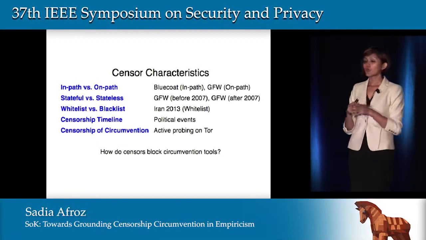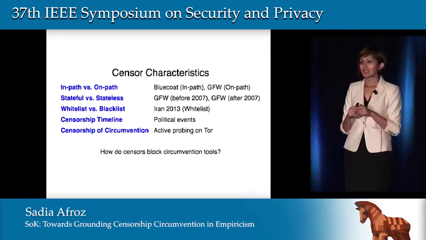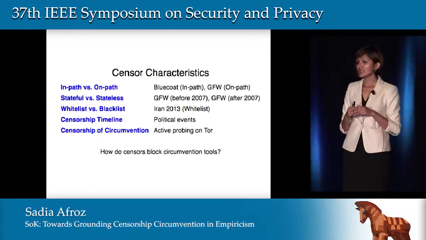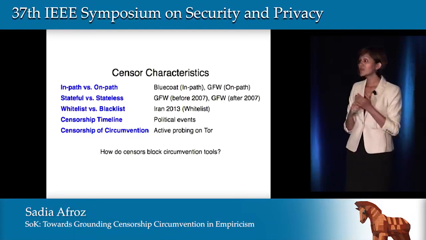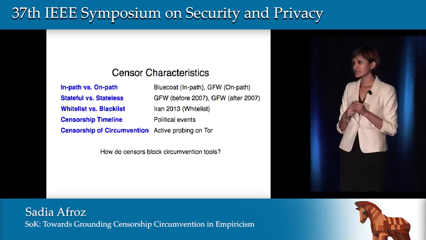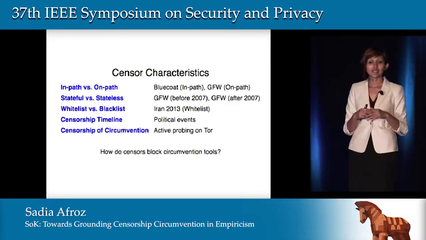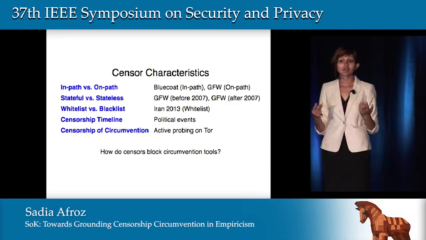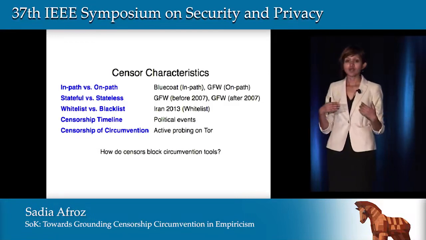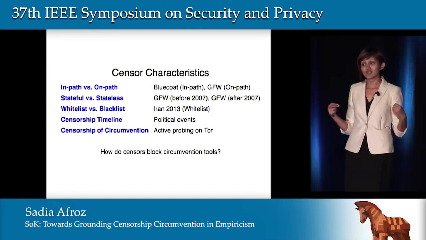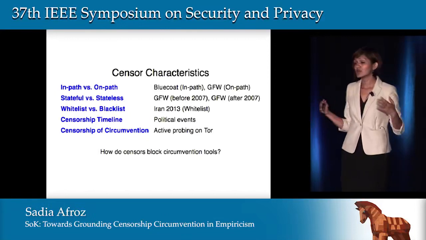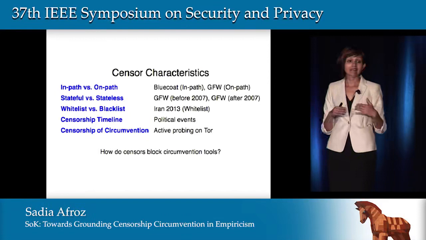So let's first look at what we know about the censors. In the 31 measurement papers we studied, we noticed 4 different characteristics of censors. A censor could be an in-path censor or an on-path censor. An example of an in-path censor is Blue Coat. Syria and Qatar were using Blue Coat to do censorship. An in-path censor has some capabilities, like it can drop packets, but it also has some limitations in terms of processing power, because whatever it wants to do, it has to do it at line speed.